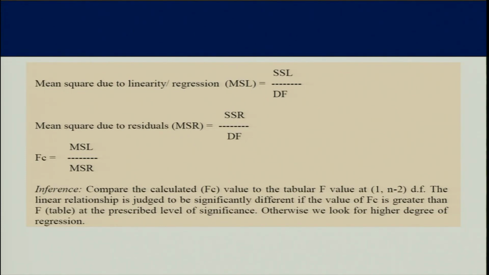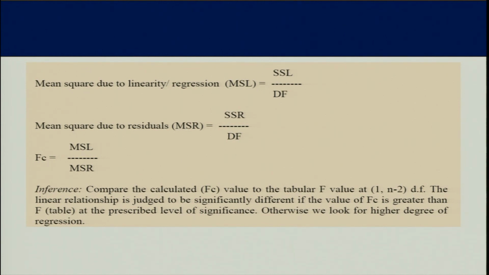If it is non-significant, that means it is not a linear equation. It may be quadratic, it may be cubic, it may be another form of polynomial, but it is definitely not a linear equation if the results are non-significant. Mean square due to linearity is the sum of square due to regression divided by degree of freedom.